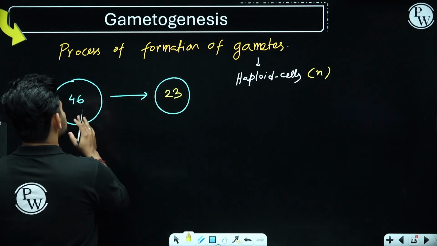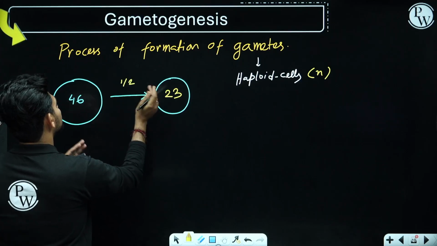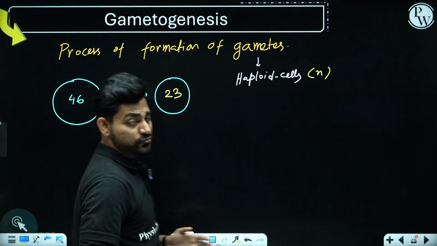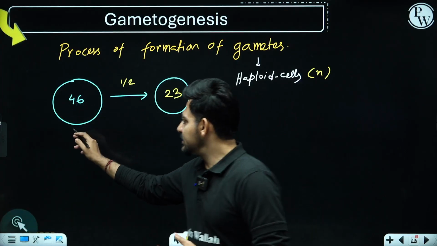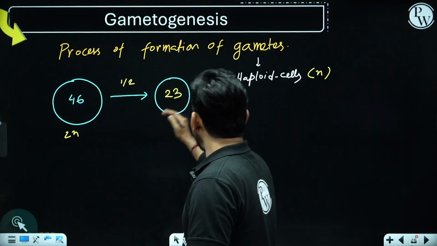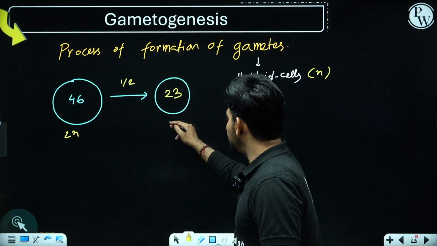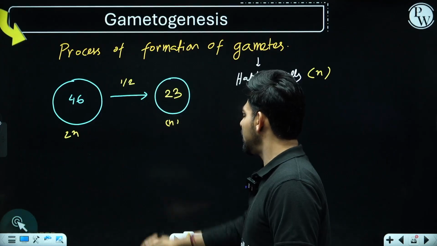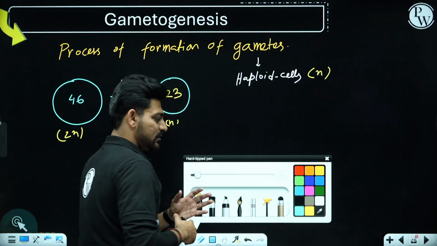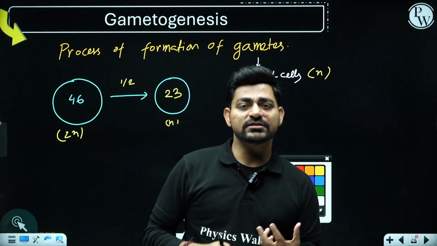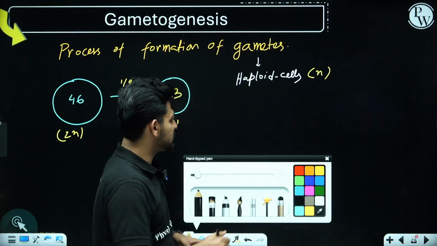That means it's half of the normal somatic cells. That's why those somatic cells are called diploid or 2n, and these gametes are called haploid or n, right? Now in case of males and females, you will find two different kinds of gametes.